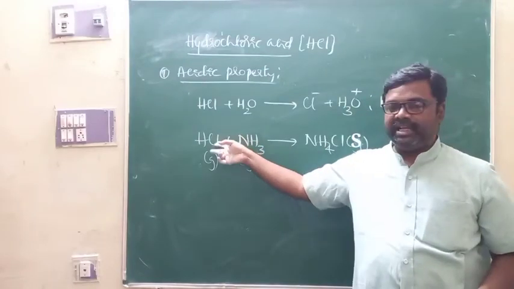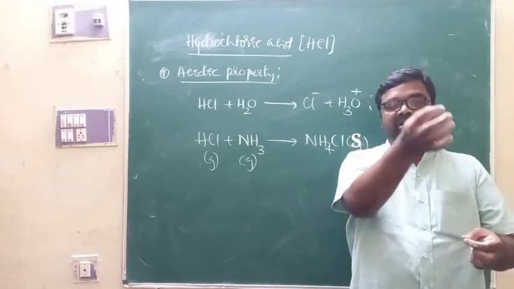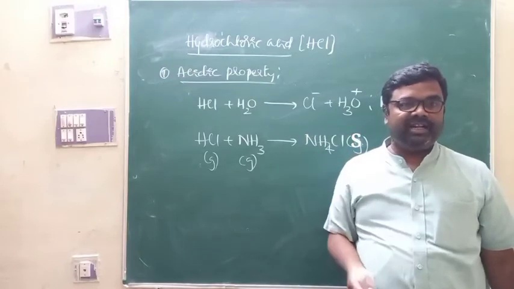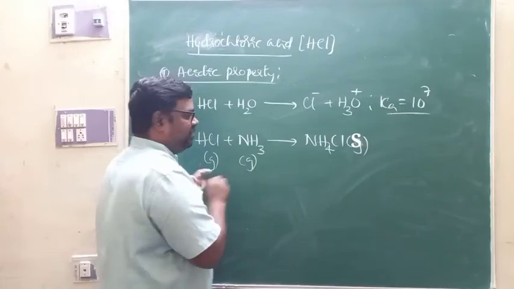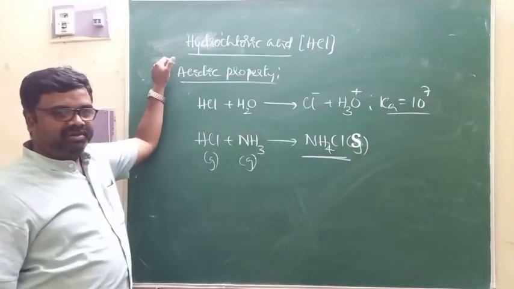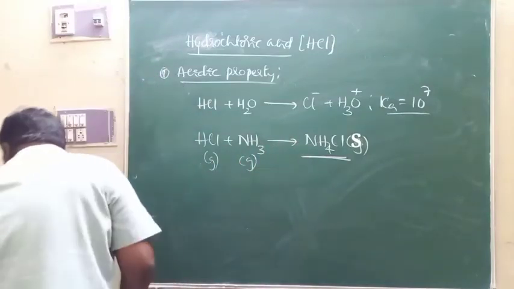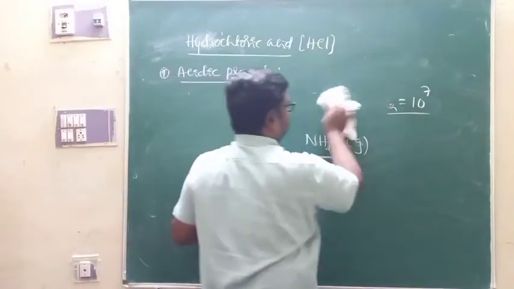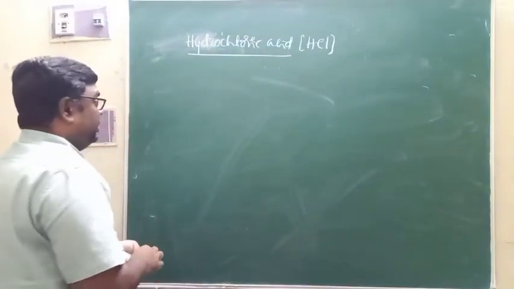When that colorless gas is exposed to ammonia, with a glass rod dipped in ammonia held over the test tube, dense white fumes are formed. The formation of dense white fumes is due to the formation of ammonium chloride. When HCl gas comes in contact with ammonia, you get solid ammonium chloride. Because of this, HCl gas can be used in the manufacture of ammonium chloride. So that is another reaction.